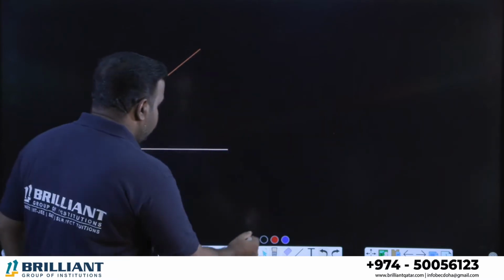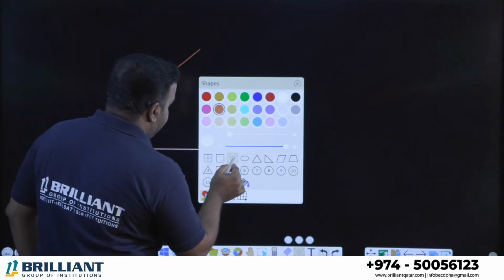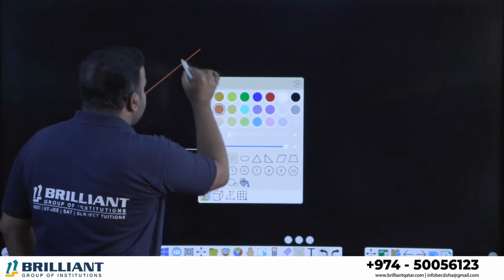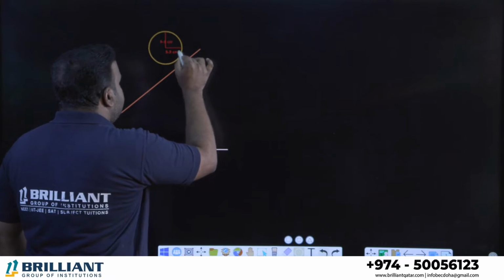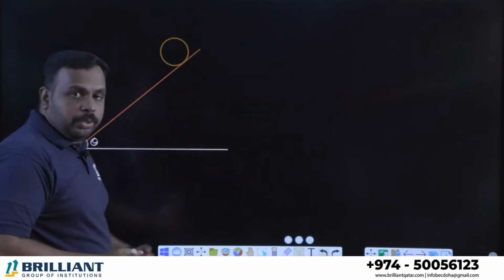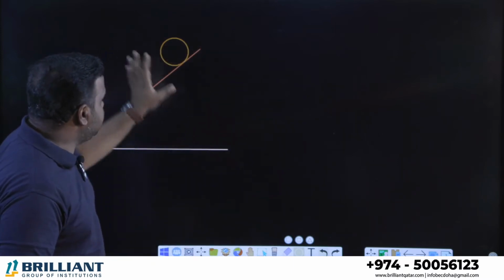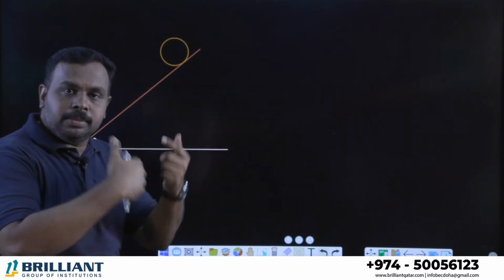Okay, so I'm just going to draw its shape. Look at this. It's a sphere, spherical, right? If you're looking from this side, clearly it will be a spherical body. Look at this. This is the body. I told you it can be a ring, it can be a disc, it can be a sphere, it can be a cylinder, anything. So we are looking from this side. For us, it appears like a circle.